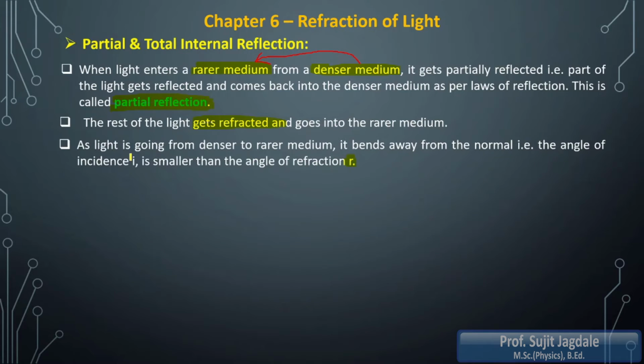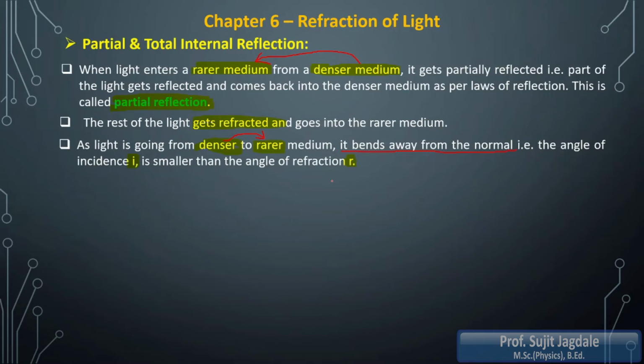So we had seen these laws also initially in the first lecture. So if you haven't watched that video, you can watch it from the description. In that we had considered that if light is traveling from rarer to denser medium, the angle of incidence is going to be larger than the angle of refraction, and if that light is going from denser to rarer medium, then the refracted ray is going to bend away from the normal, that is, the angle of incidence is going to be smaller as compared to the angle of refraction.